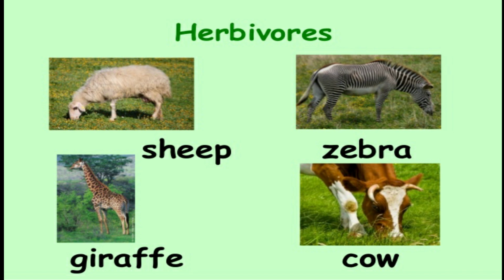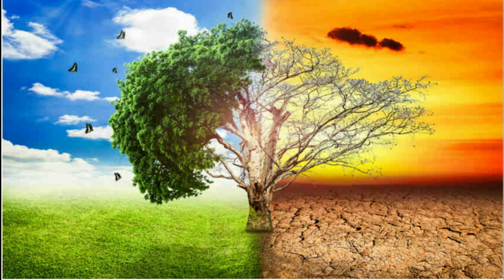If there are no secondary consumers, the primary consumers will eat all the plants and then there will be no plants, and even human beings will suffer. Hence, a balance is needed. We must also help to keep and maintain the balance in nature. In nature, there must be balance in every ecosystem.